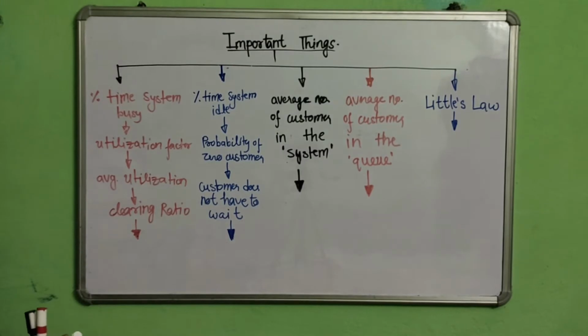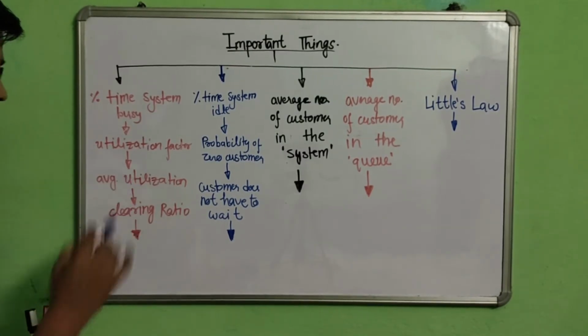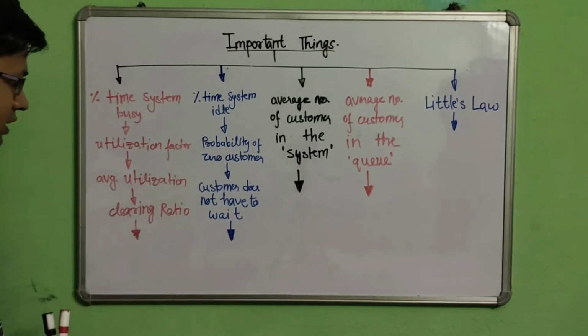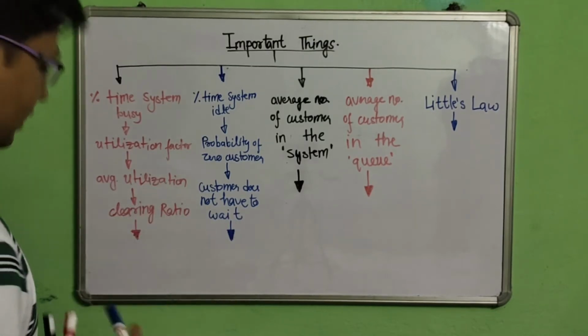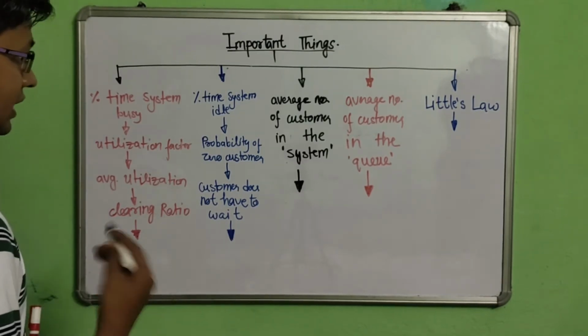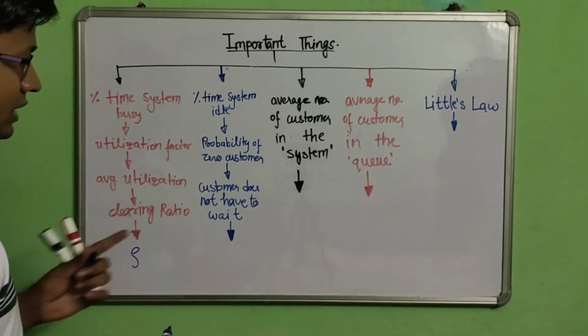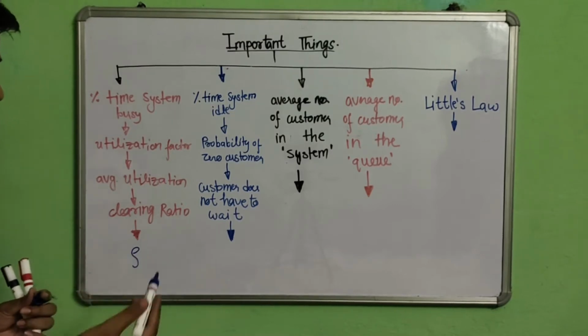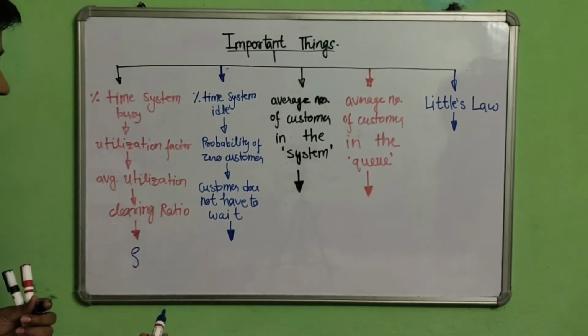The first one is the percentage time the system is busy, or you can also call it the utilization factor, average utilization or clearing ratio. This is denoted as rho. The second one is the percentage time the system is idle, or probability of zero customers, or customer does not have to wait.